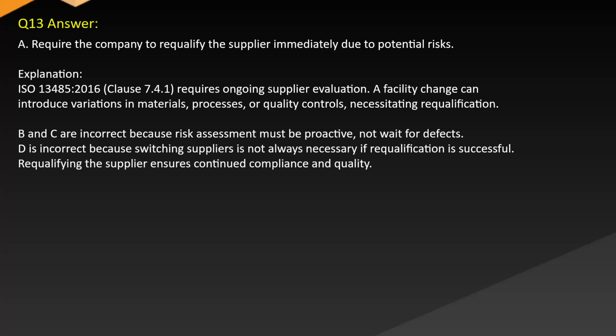Explanation: ISO 13485:2016 Clause 7.4.1 requires ongoing supplier evaluation. A facility change can introduce variations in materials, processes, or quality controls, necessitating requalification. B and C are incorrect because risk assessment must be proactive, not wait for defects. D is incorrect because switching suppliers is not always necessary if requalification is successful. Requalifying the supplier ensures continued compliance and quality.